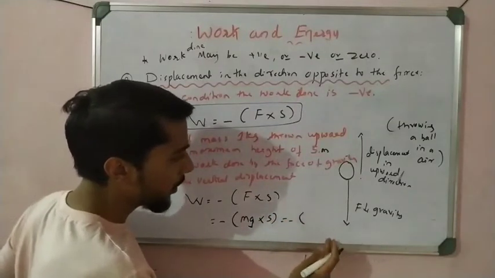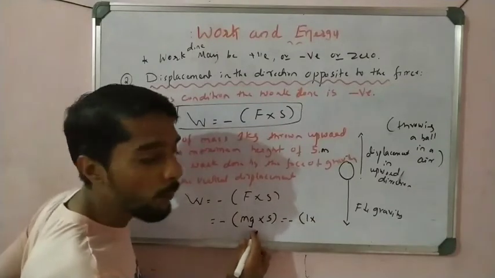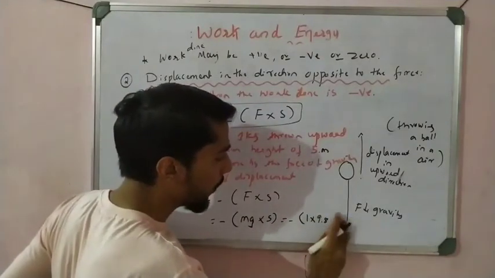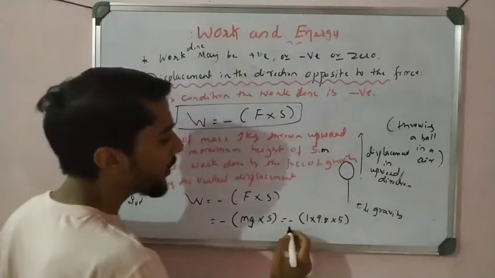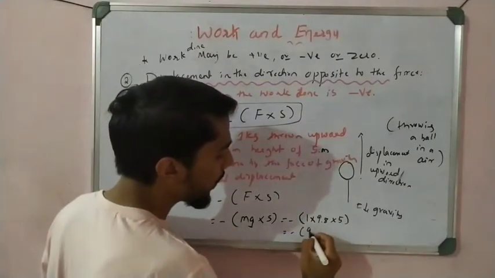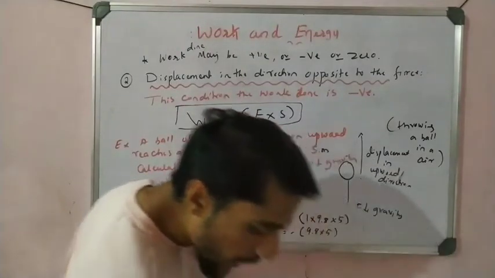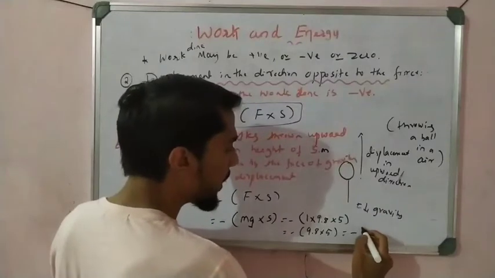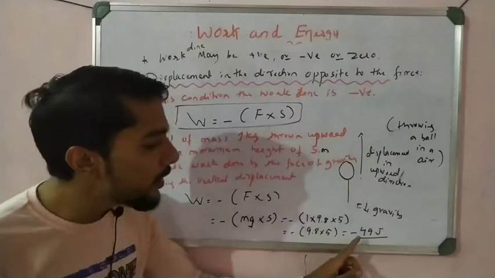So minus of, m is 1 kg, and g here is 9.8, into 5, right? Now calculate this, what happened? So minus of 9.8 into 5. If you calculate 9.8 into 5, you get minus 49 joules. So minus 49 joules. And what is this minus?